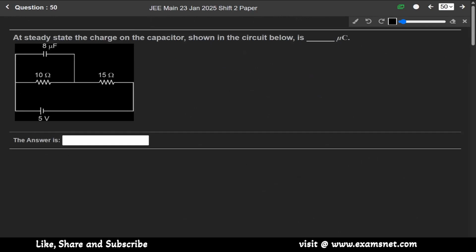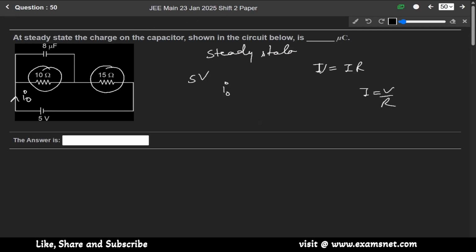Now next question 50. At steady state, the charge on the capacitor shown in the circuit below is, okay. So steady state. The potential is given as 5 volt. If I naught current is flowing in this circuit, since V equals to IR, I will be V over R. So total resistance, these two resistances are in series, so total will be 25 ohm.